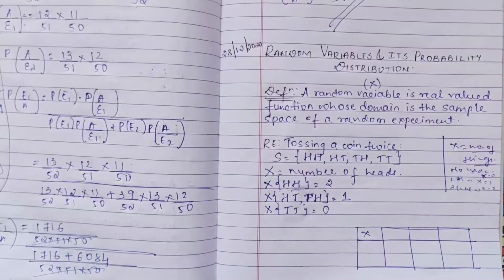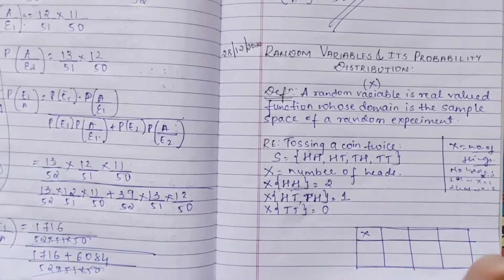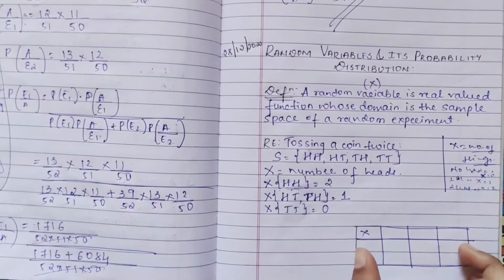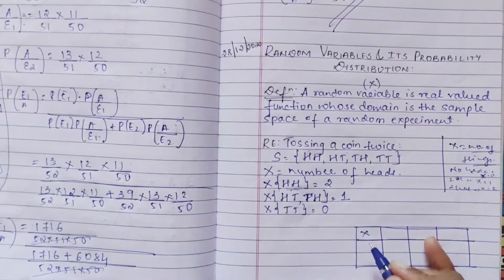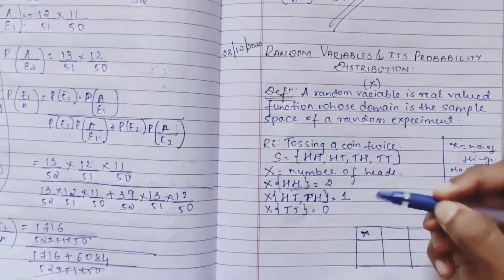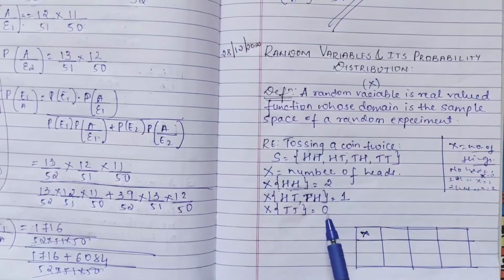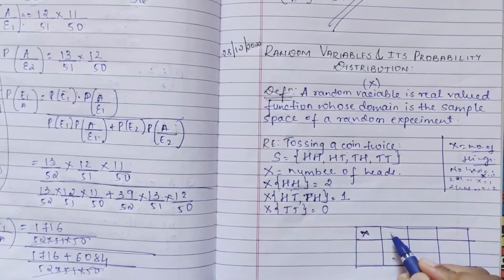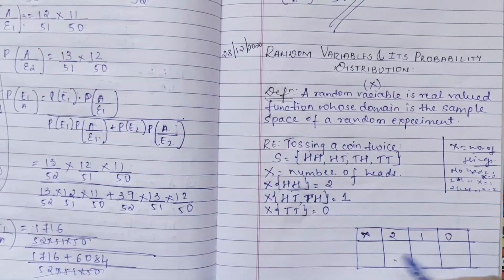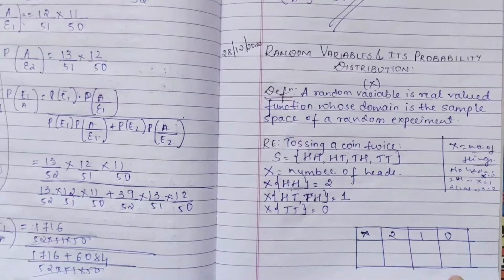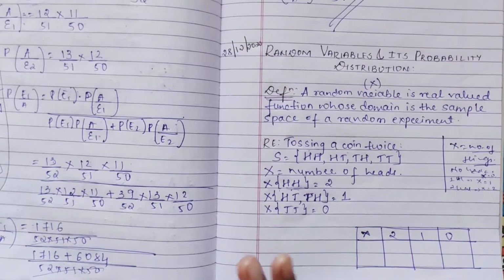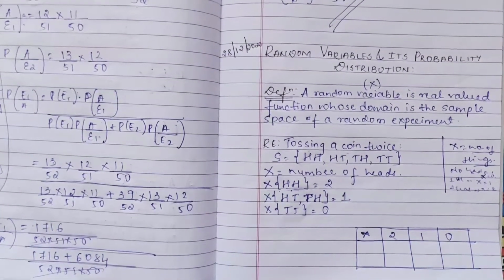Now it's the same, its probability distribution. We'll see what a probability distribution is. We'll make a table with x. You have 3 values: 0, 1, 2. Either you can write 2, 1, 0 or 0, 1, 2, anyhow, but it should be either ascending or descending, don't write in any random order.